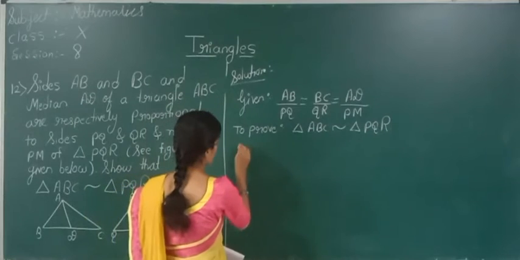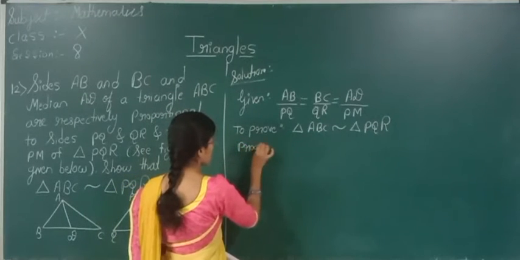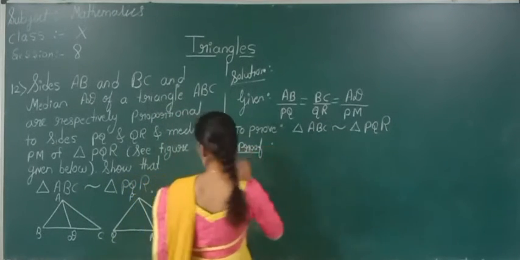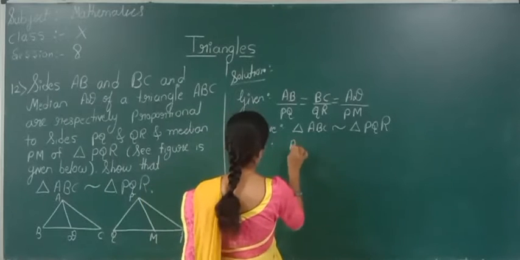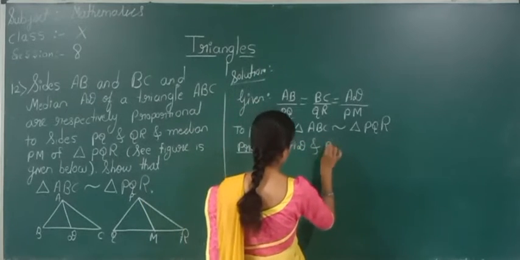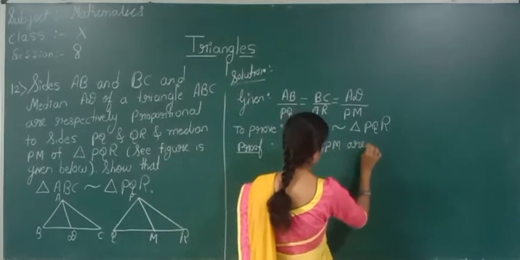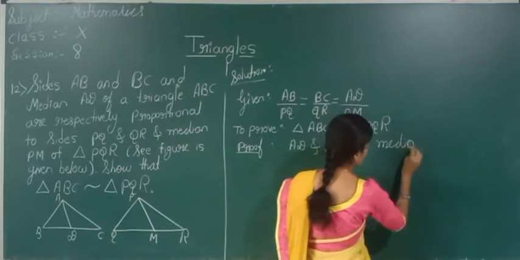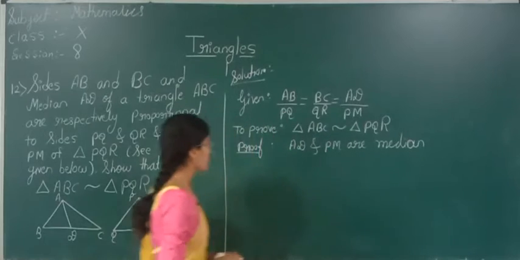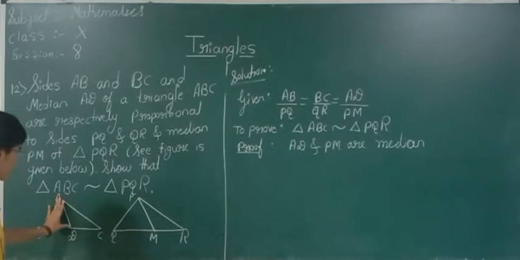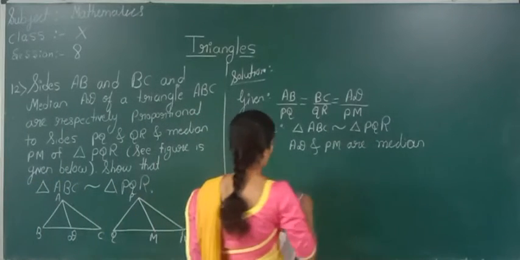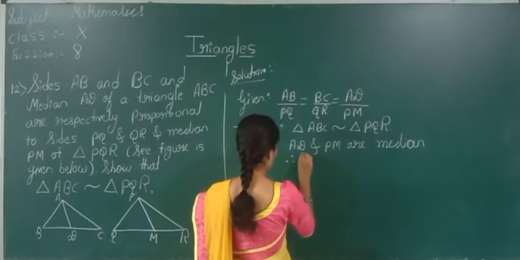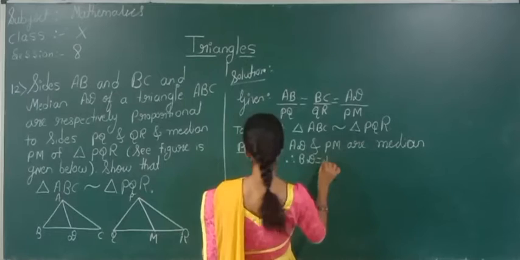Okay. Now see here, proof. See here, they have given AD and PM are medians. If AD is a median, means definitely BD is equal to DC. Therefore, BD is equal to DC.